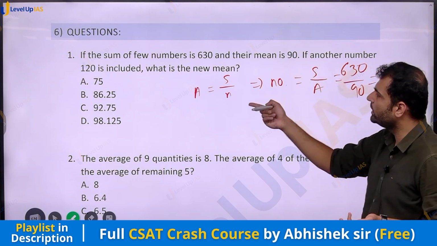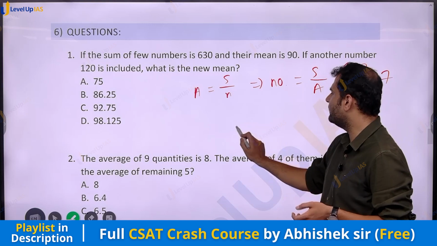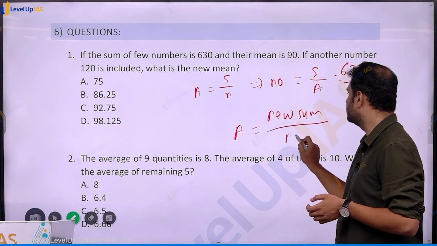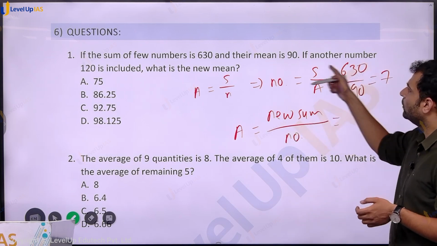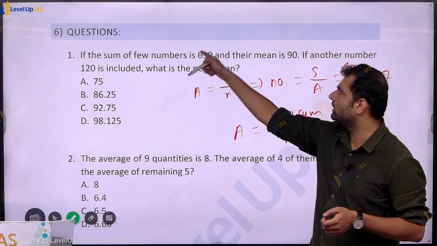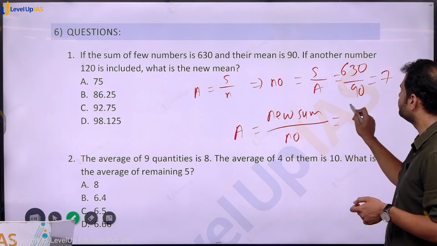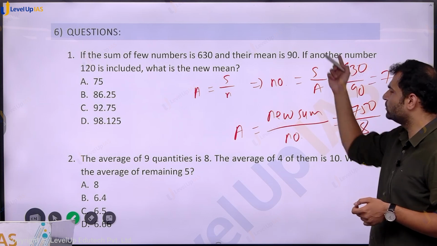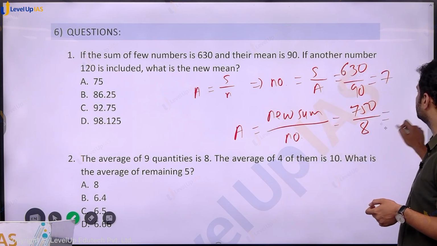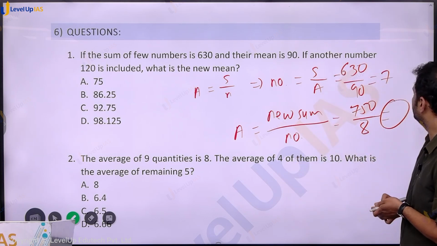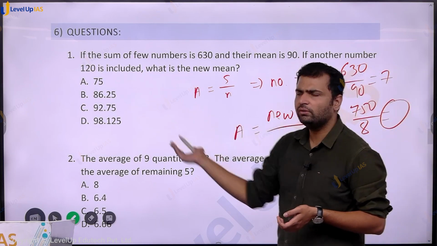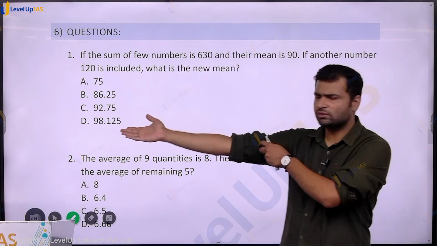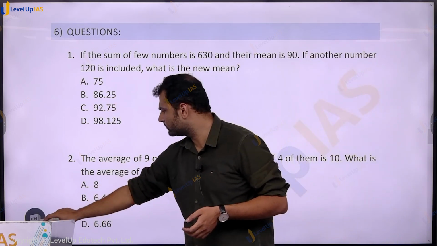If another number, 120, is included, what is the new mean? New mean, or average, will be new sum divided by new number of items. The new sum would be the old sum, 630, plus the included number 120, so 630 plus 120 is 750. And the number of items goes from 7 to 8 because one number is added. Whatever the value is, you can find it out: 93.75.